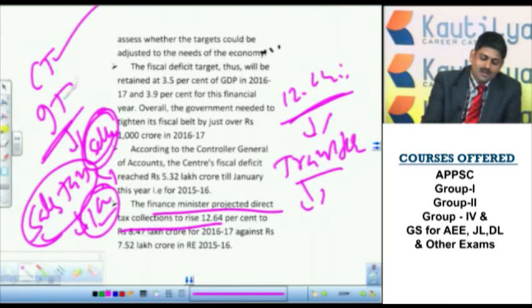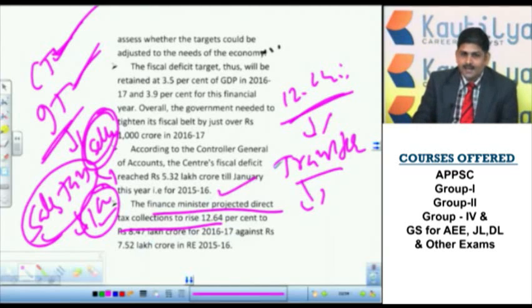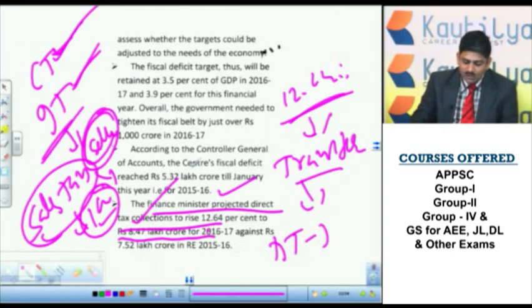So direct taxes are those taxes levied on a particular body or particular person and paid by that same body or person. So those are the direct taxes. This time the finance minister projected that direct tax collections will increase by 2.64%. That means to 8.47 lakh crore. That means this time the direct tax collection amount will be 8.47 lakh crore.